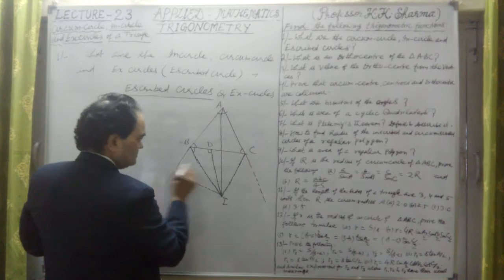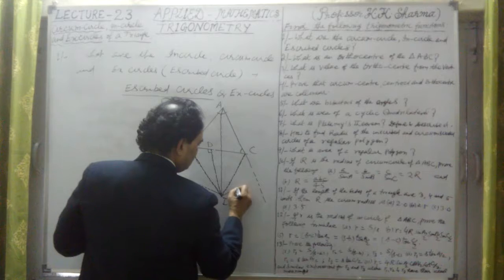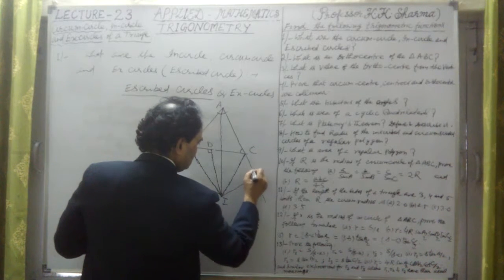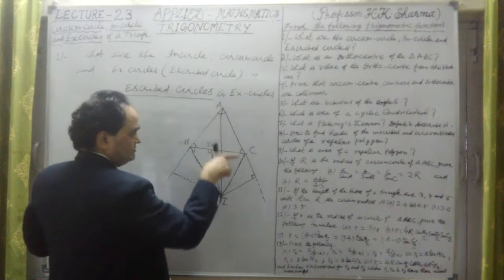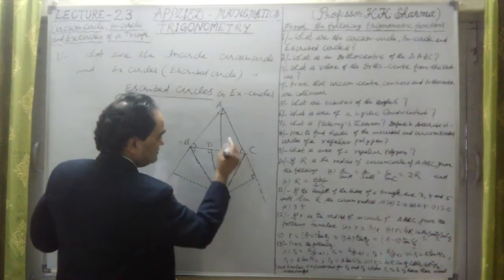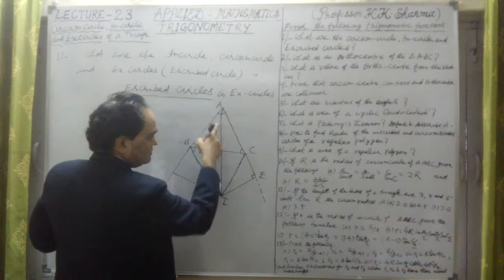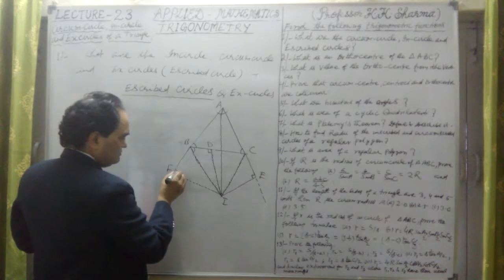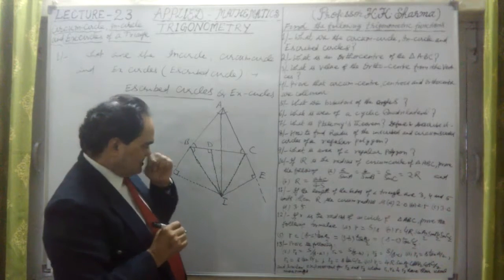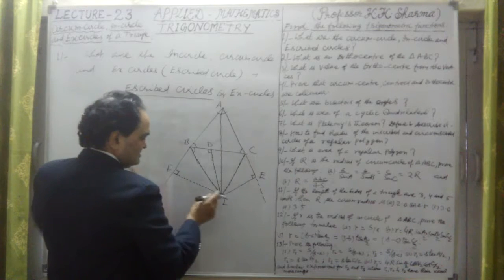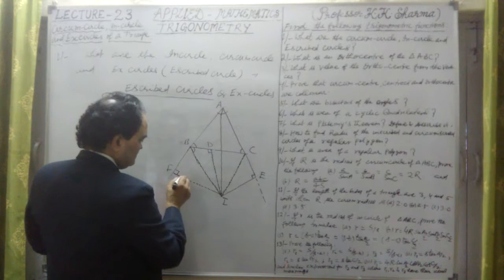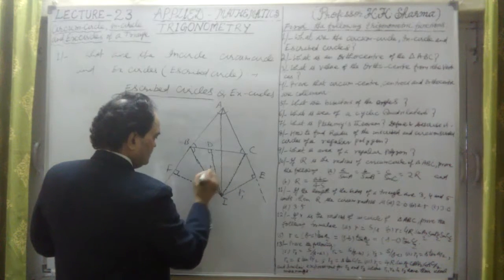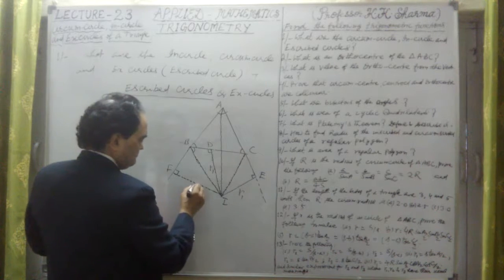Let me take E here, because this is the right angle. We have drawn the perpendicular to the extended sides of the triangle ABC. Let me take this is E point, on AC extended, and this is F point, and this is right angle. So the radius is known as R1 here, we take this as radius R1, this is also R1, this is R1.